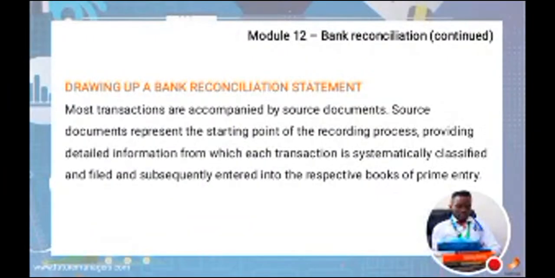And then we have the drawing up of a bank reconciliation statement. You draw up, then you reconcile with the bank statement to check. You compare with what is in the ledger as well as what is in the trial balance. And then you also need to remember the errors that we took. There are some errors that usually affect the trial balance. Okay, so those ones you also need to take note of.